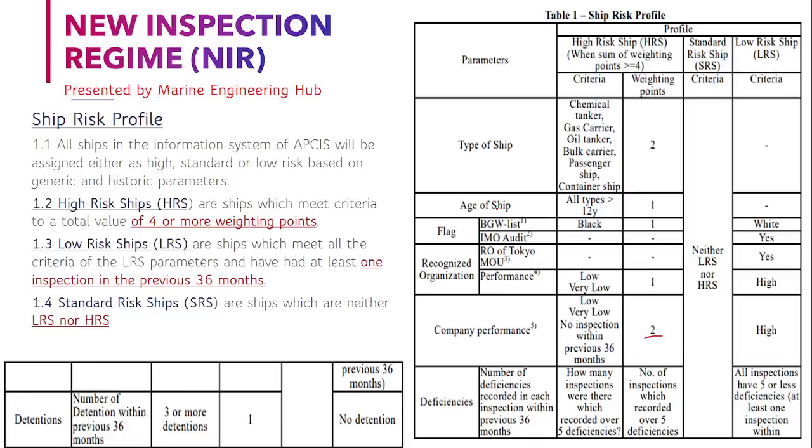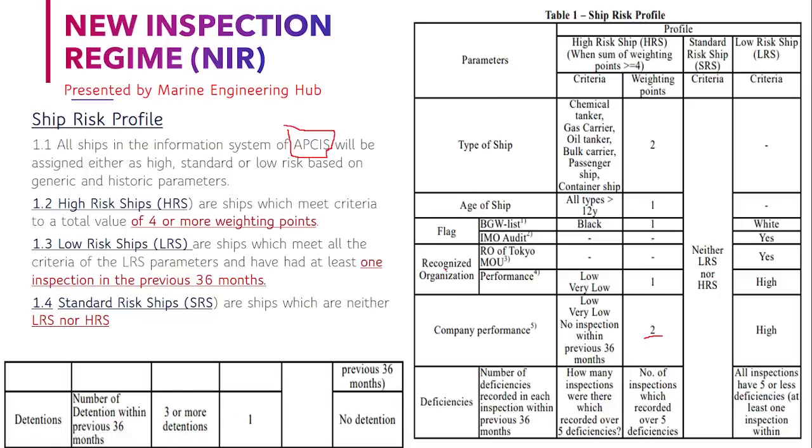In synopsis, if anybody asks you, you can say that all the information is uploaded on the APCIS system, and the ship is inspected based on the ship risk profile. The ship risk profile is collected based on 7 data: type of ship, age of ship, flag, RO, company performance, deficiency and detention.